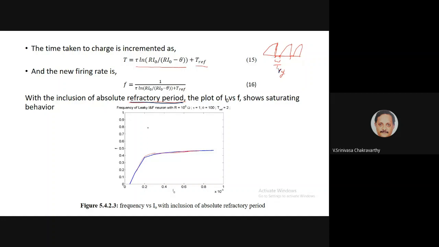So with this introduction of the refractory period, this neuron model doesn't blow up, and the frequency doesn't blow up. It doesn't increase indefinitely, and it shows a saturating effect. It approaches a limit as I naught tends to infinity.